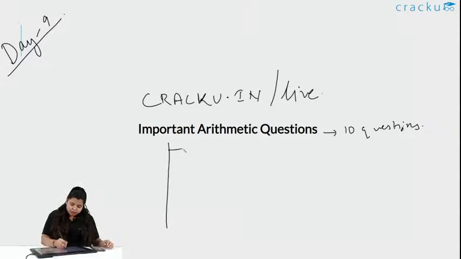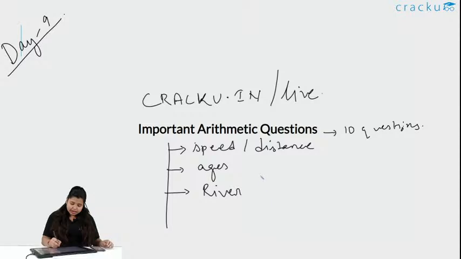What are the topics we will be doing today? It is speed and distance, ages, riverboat, trains and mensuration.